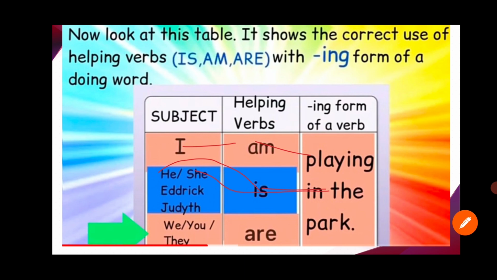And we are playing in the park, you are playing in the park, they are playing in the park. Got it, children? So children, it was a lesson 22 of grammar, is, are, am with ing form of doing words.